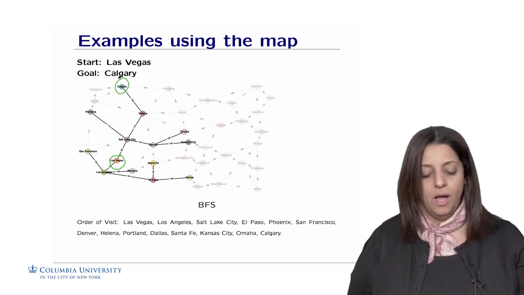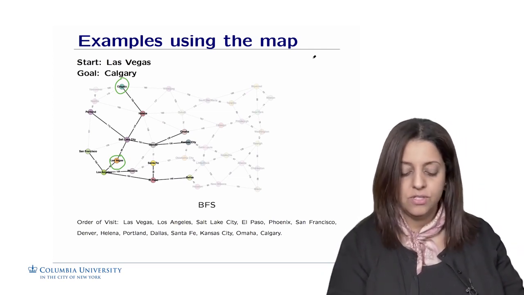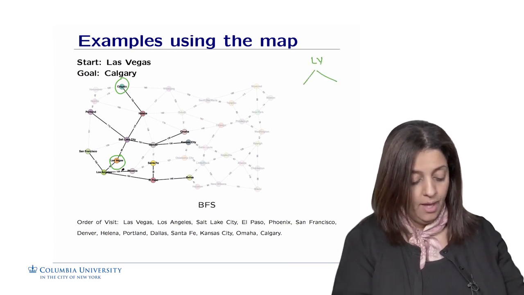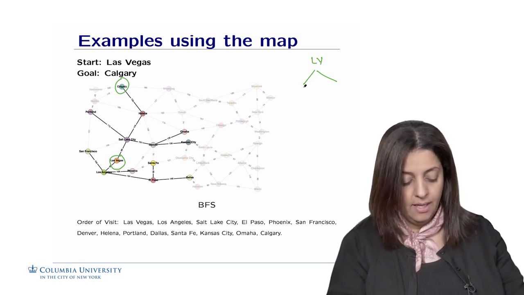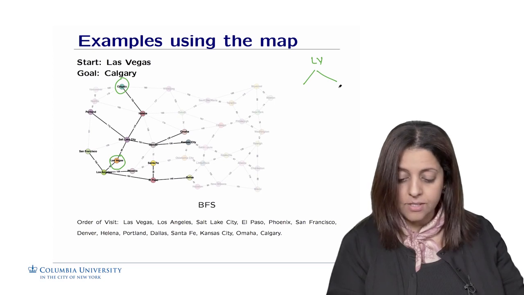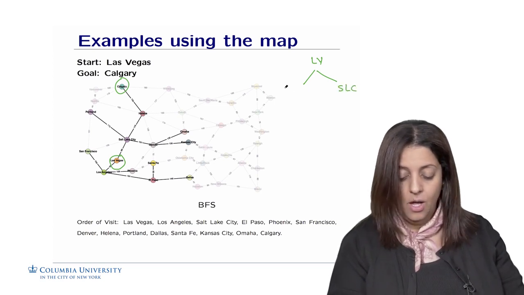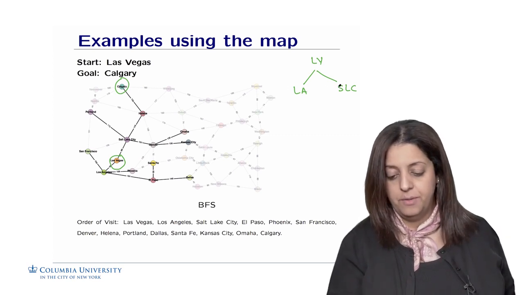All right, so we are going to explore with the BFS first. Remember, BFS goes by layers. So I'm going to start with the city of Las Vegas. From Las Vegas, we can go to either Los Angeles or Salt Lake City. I'm going to explore that in lexicographic order, so it's going to be Salt Lake City or Los Angeles. Okay, so that would be the first layer of the BFS.